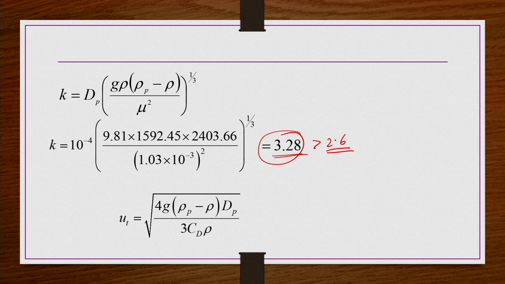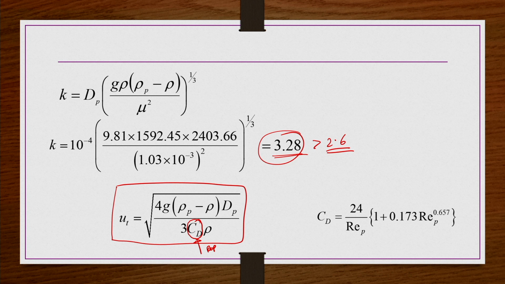So, we have to find out REP first, using the approach that we have been following in the previous cases. For a spherical particle, UT is equal to the square root of 4g delta rho dP by 3 CD rho. This is what we know. Now we have to know this CD value in order to calculate this. To find the CD value, we need to know REP, which we do not know. So, again, we have to follow a trial and error approach.